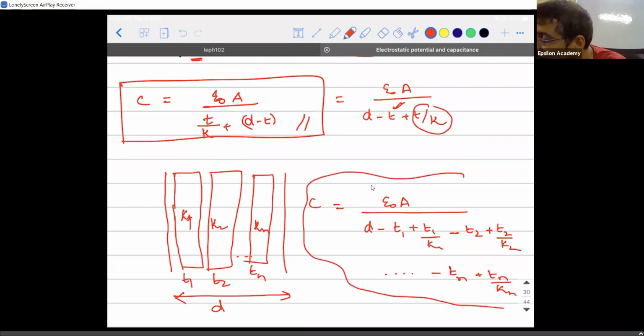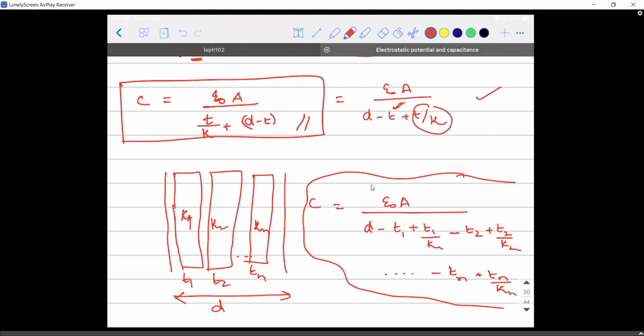Generally, this big expression is not asked, but I have seen problems being asked on this concept, and it is there in your textbook also. We are going to do it now. Shall we proceed to the problem? Yes, sir.